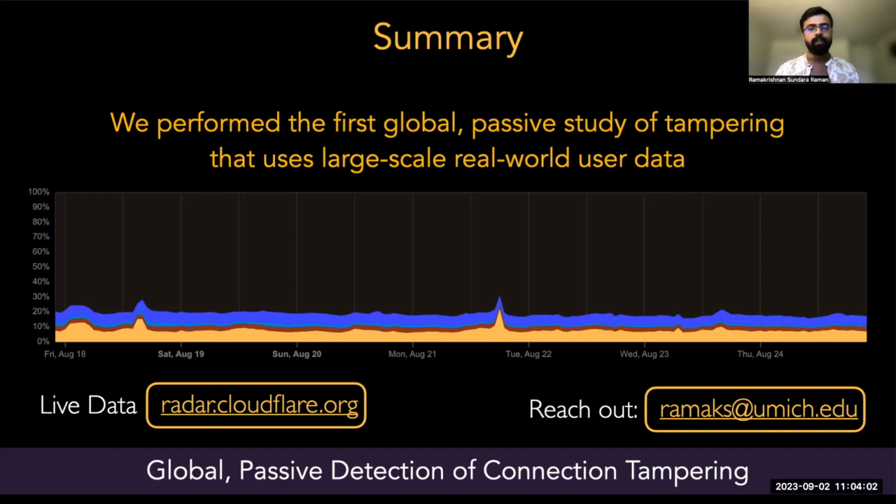To summarize, we performed the first global and completely passive study of connection tampering driven by real-world user data and the set of tampering signatures that we've developed. Thanks to the extensive and dedicated efforts of the people in this paper, teams at Cloudflare, especially the Cloudflare research and Radar teams, our techniques are now deployed at Cloudflare. And right now you can go to Cloudflare Radar and check out live real-world data that we are collecting about connection tampering.